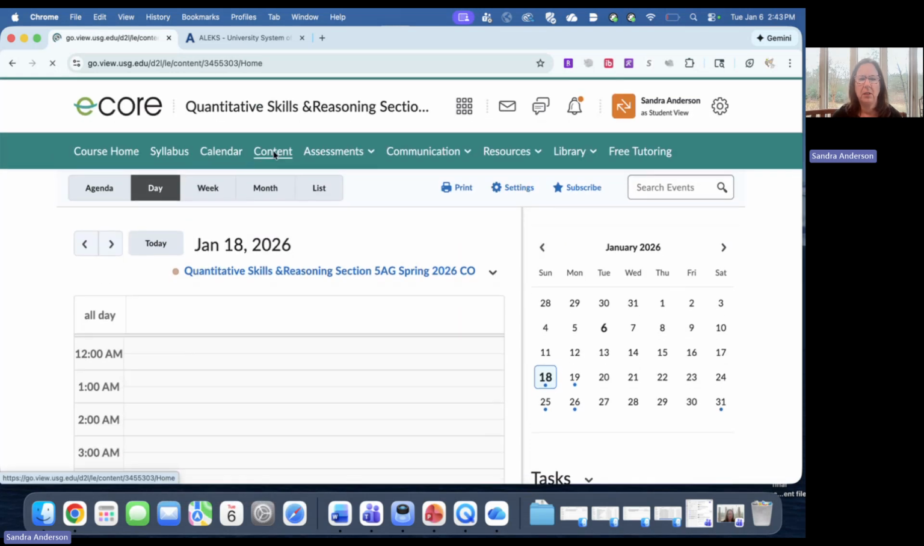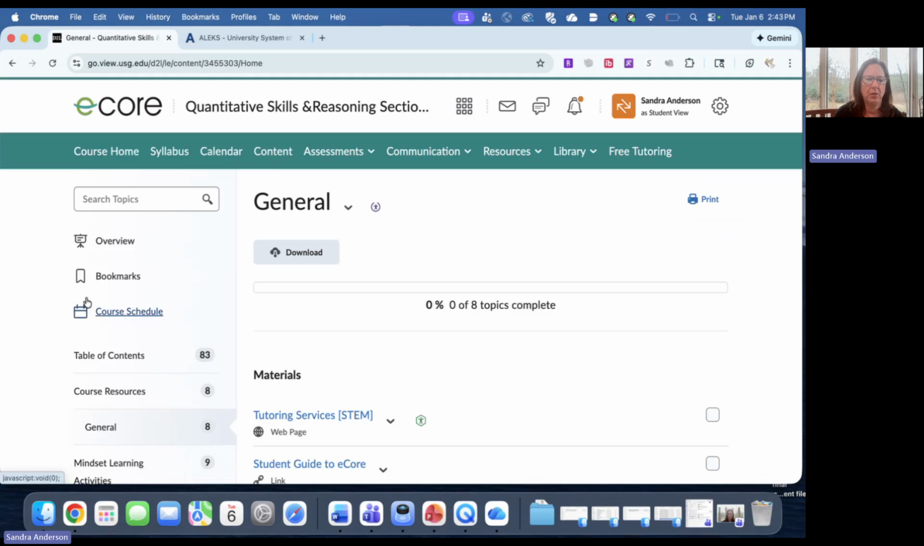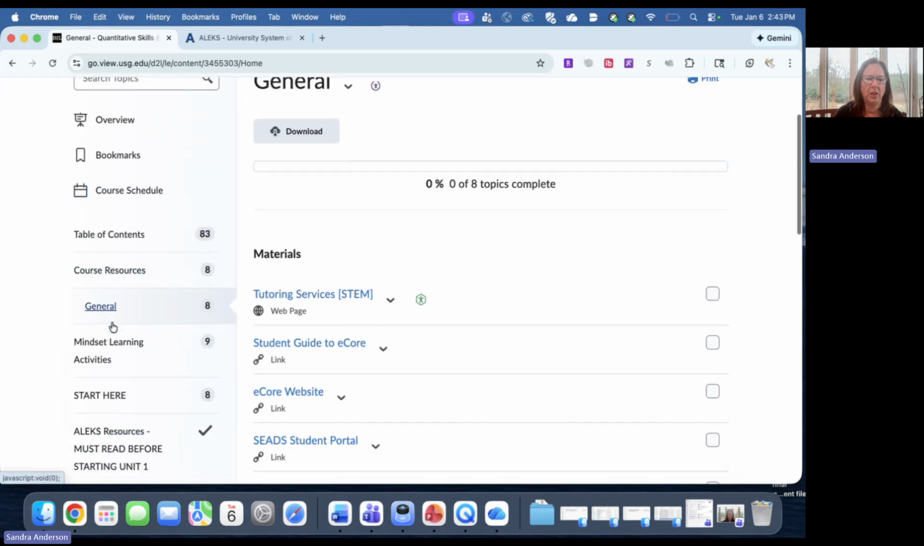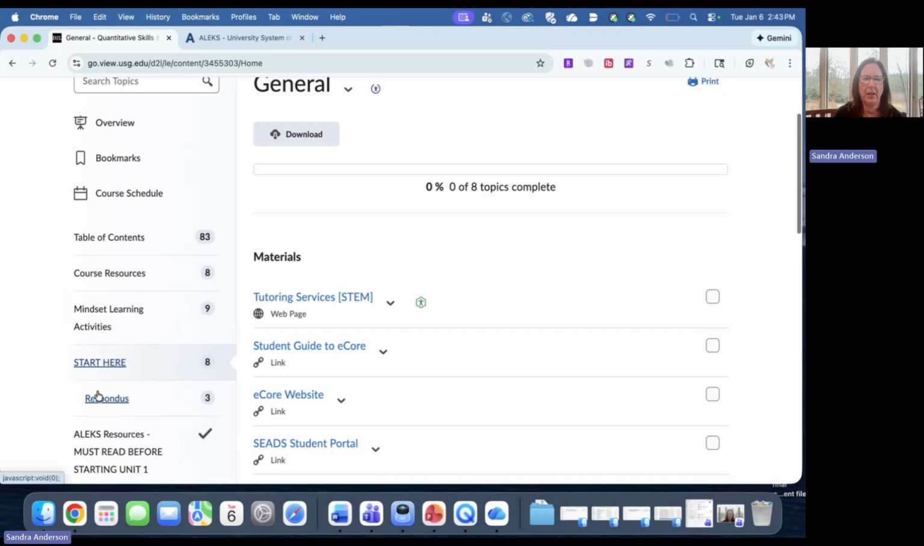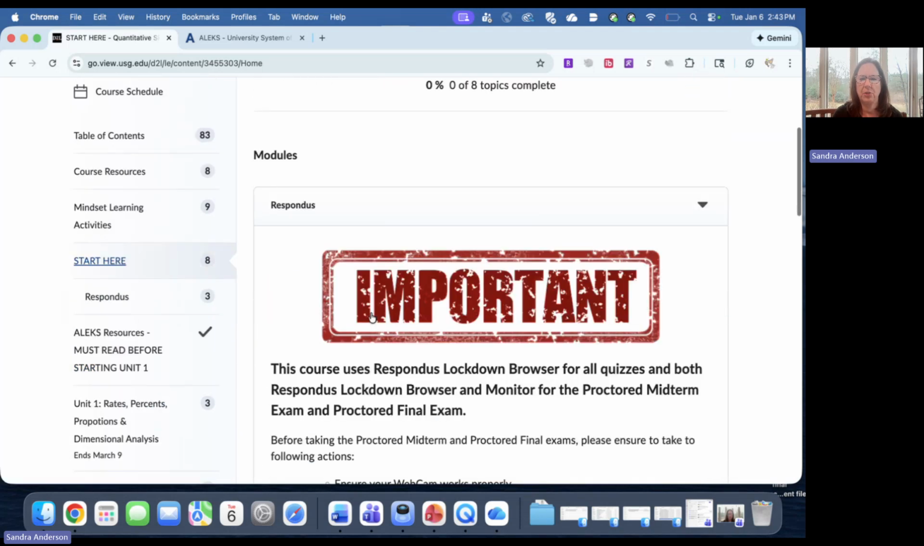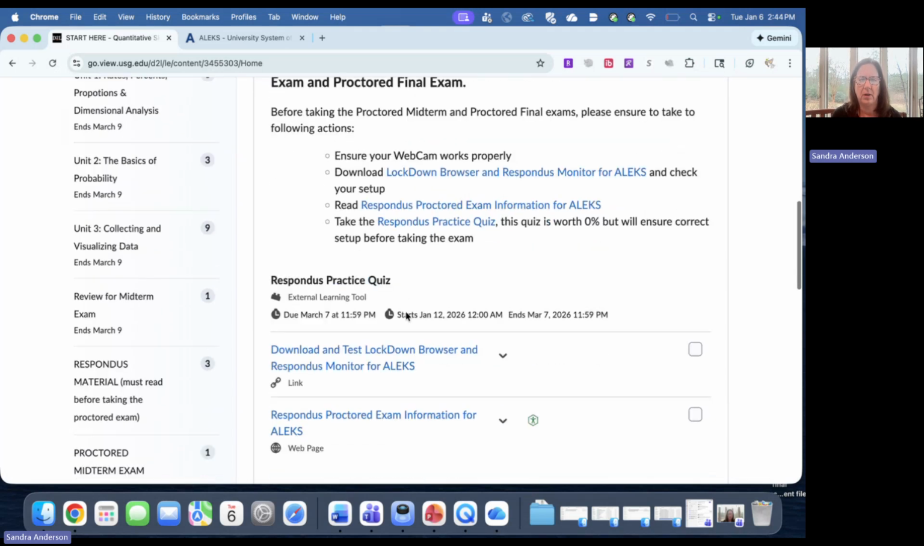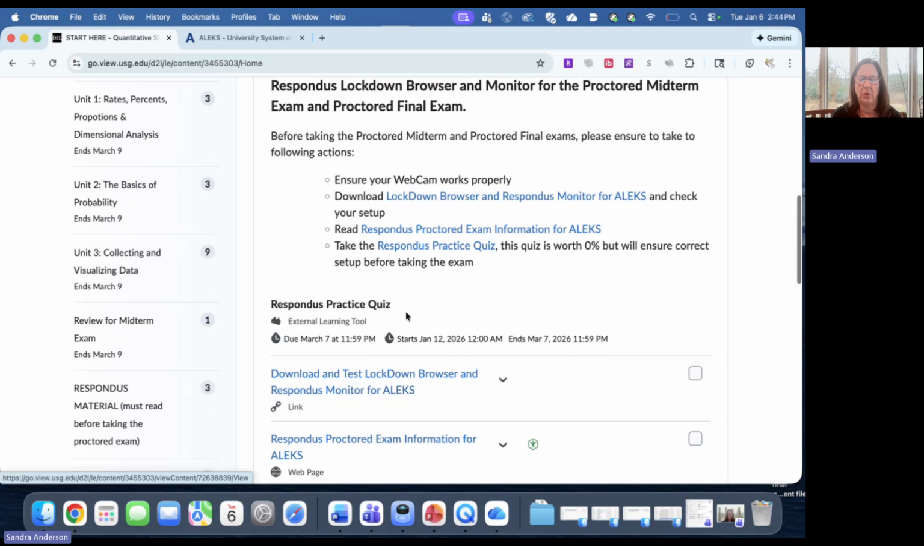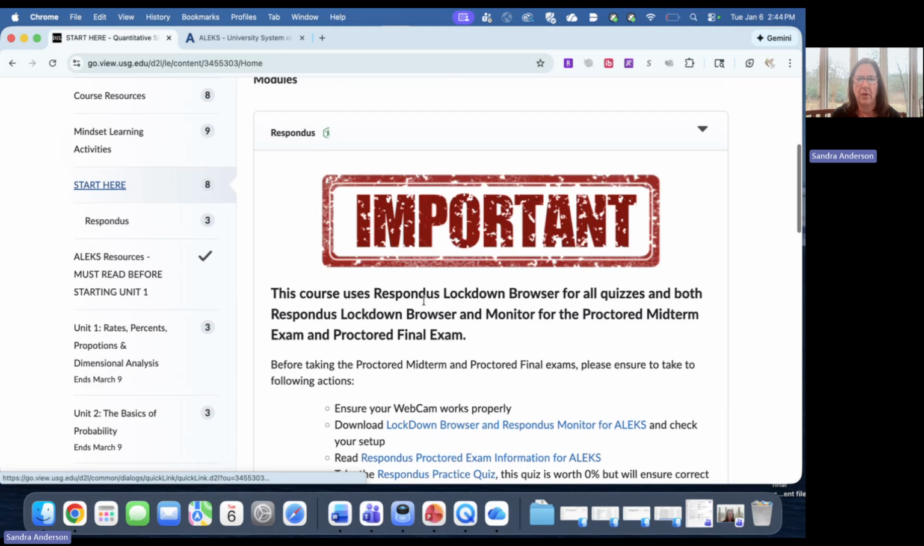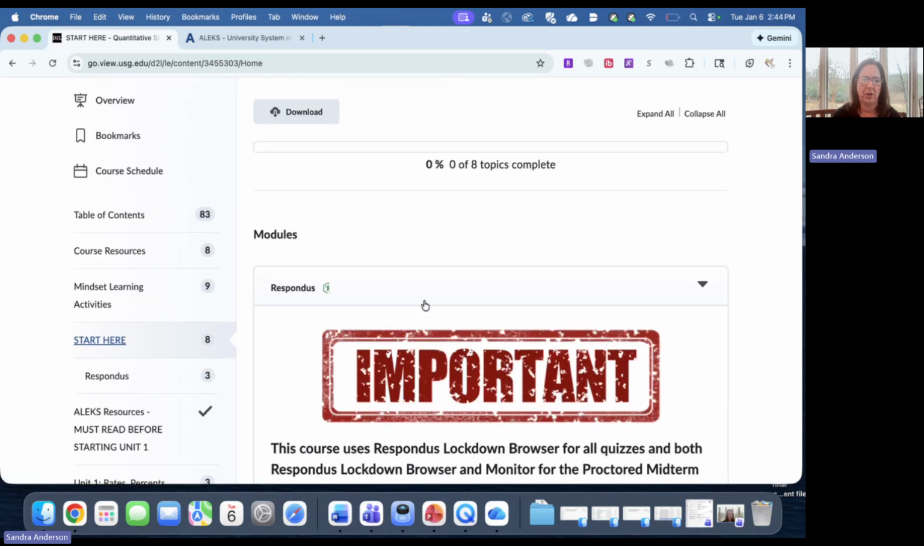Our content, if you go to our content, you'll see over here, the first thing you want to do is click on Start Here. And it tells you that we'll be using Respondus Lockdown Browser for your midterm and your final in here. And that will be all set up through the system that we will use for our math and our learning, which is ALEKS. Okay. So that's what it has there for. And you also have a practice quiz for that. Everything will be, you'll just run right through that as you walk through the Start Here module.